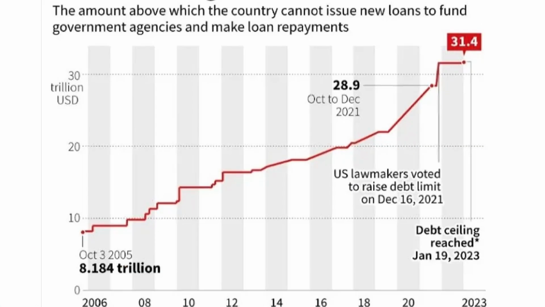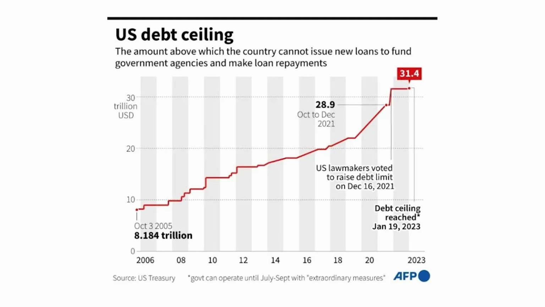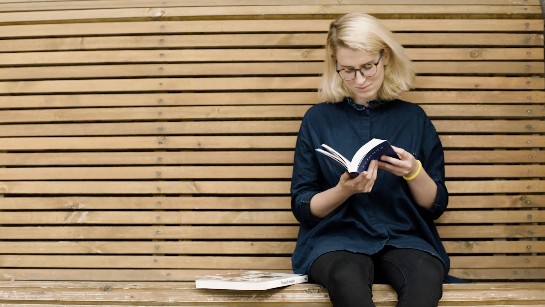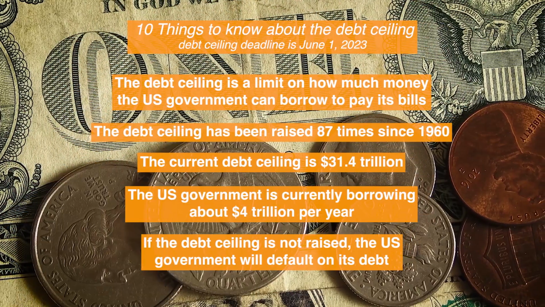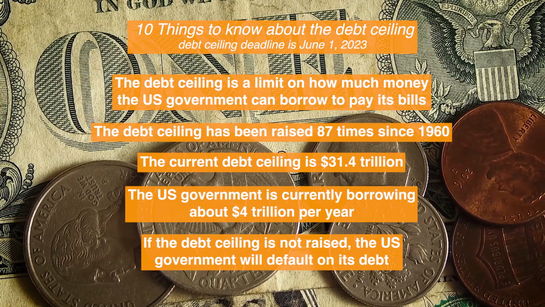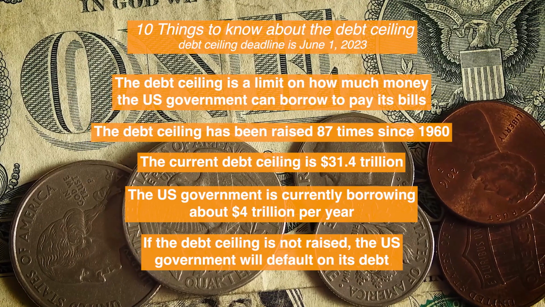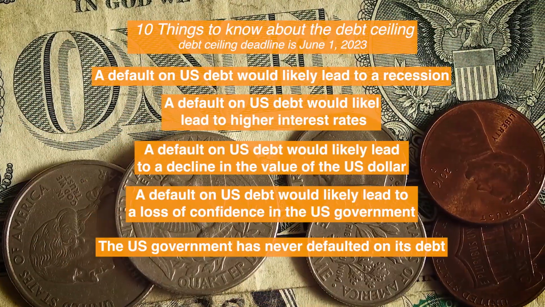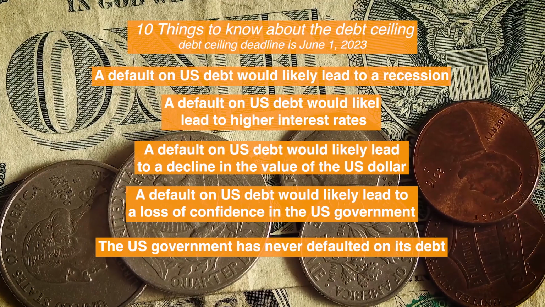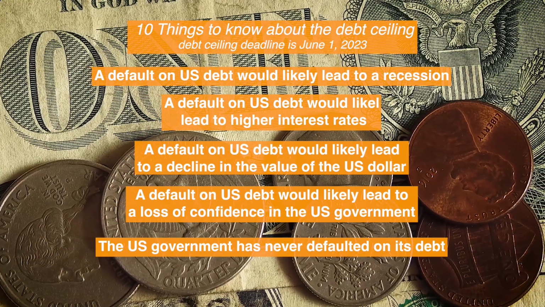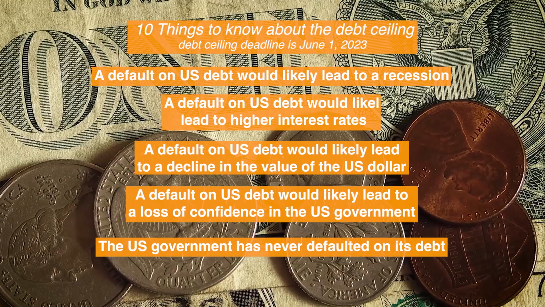Please do note that this entire debt ceiling debacle is something that's very complex with far-reaching consequences. That's why it's very important to understand the debt ceiling and its potential impact on the US economy. I just want to add some items for good information for all of you. The debt ceiling was created in 1917 as a way to prevent government from overspending. The debt ceiling is set by Congress. The president can sign or veto a bill that raises the debt ceiling. If the debt ceiling is not raised, the government will not be able to pay its bills and will default on its debt.